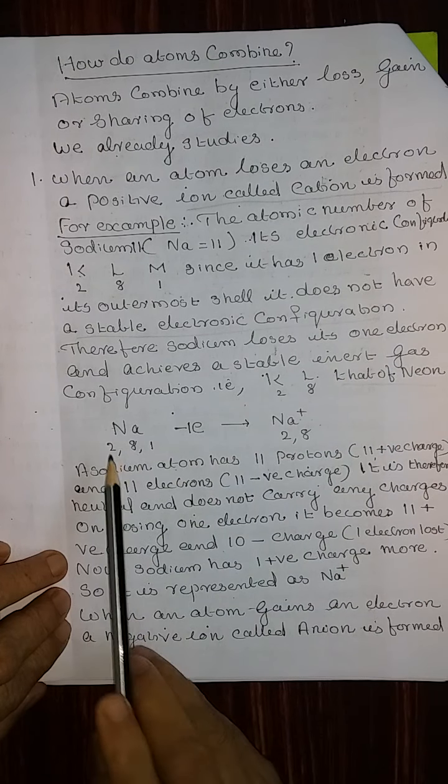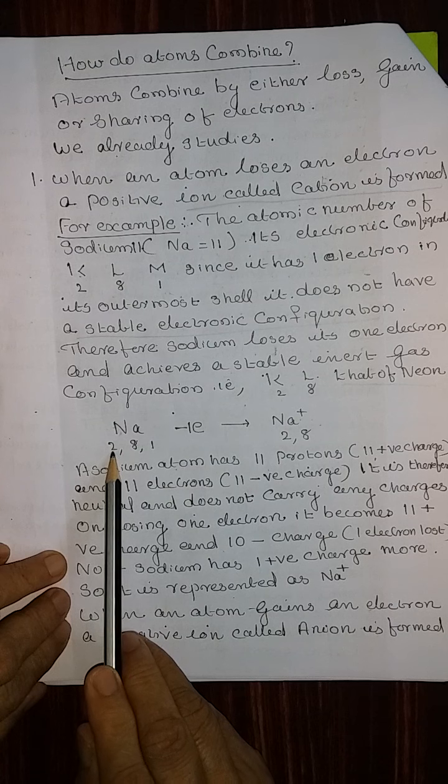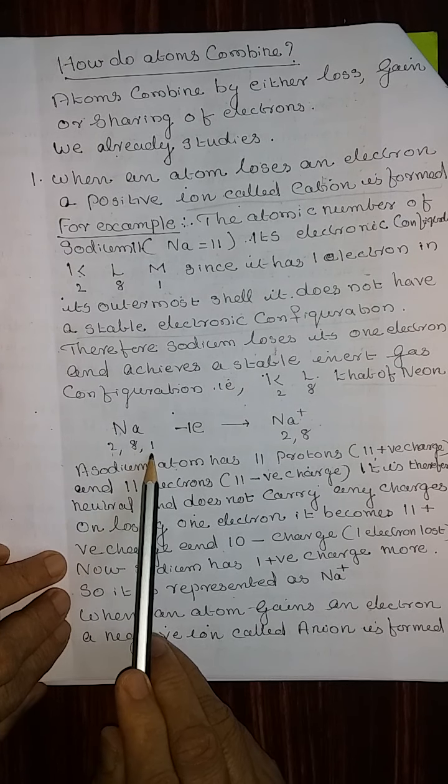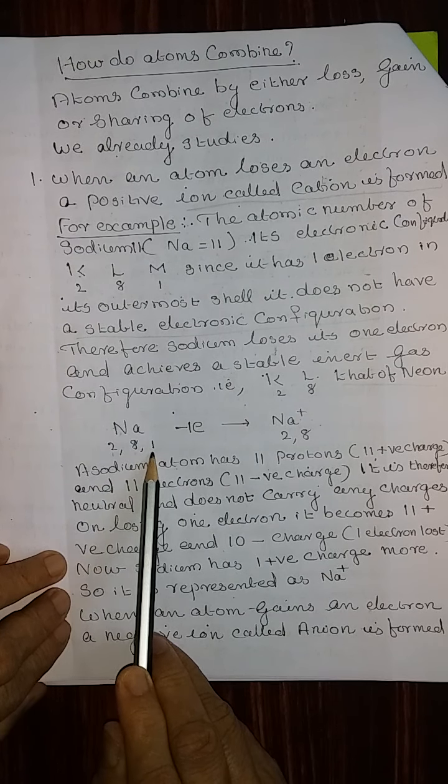The representation is that sodium has 2 electrons in the K shell, 8 electrons in the L shell and 1 electron in the M shell. This electron is lost and sodium becomes Na+. And now the configuration is only 2 shells, that is 2 and 8.